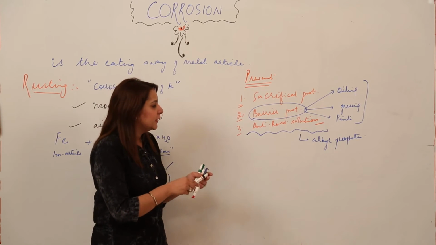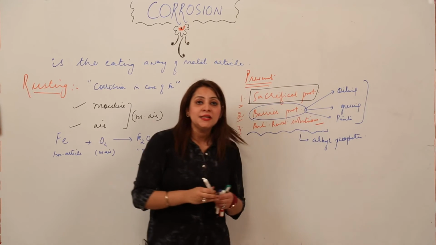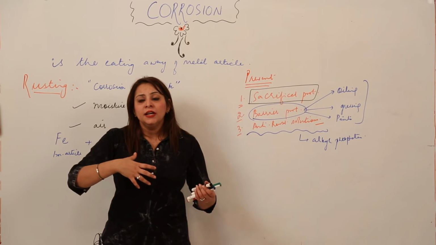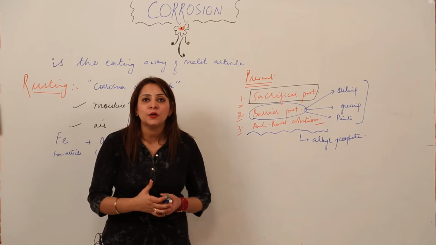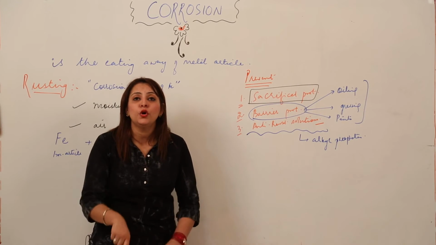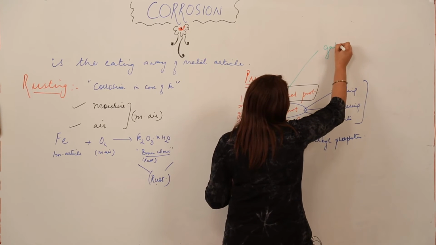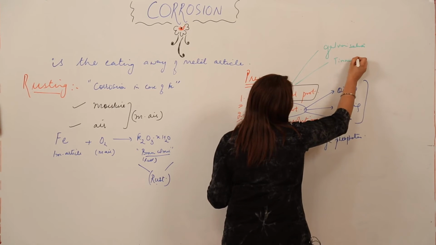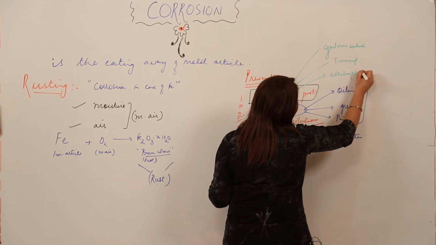Now the third method is sacrificial protection. That means we are using certain substances which again do not allow the iron article to come in contact with the oxygen layer. So what is this sacrificial protection, or what methods are involved in it? They are galvanization, tinning and electroplating.